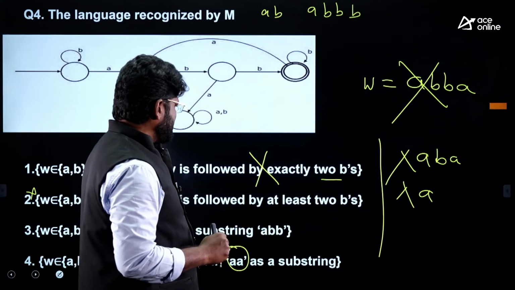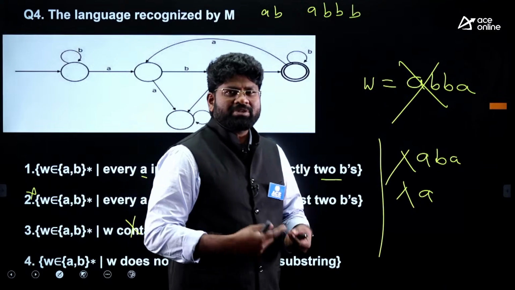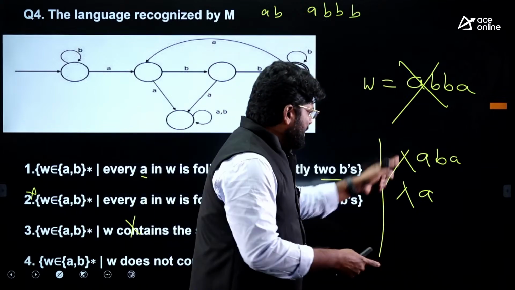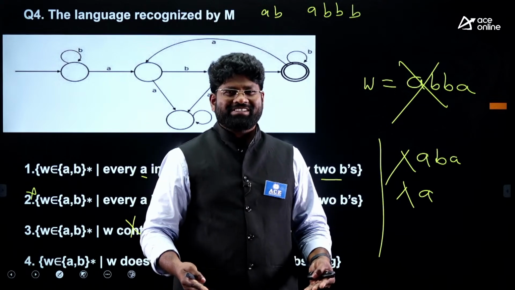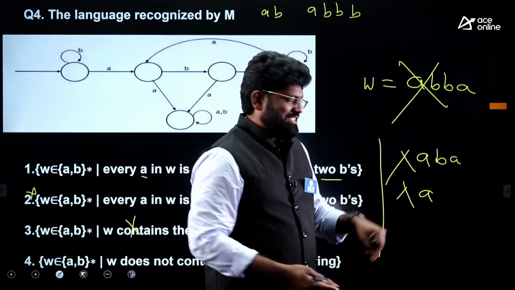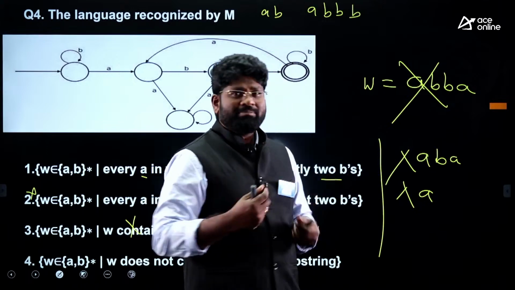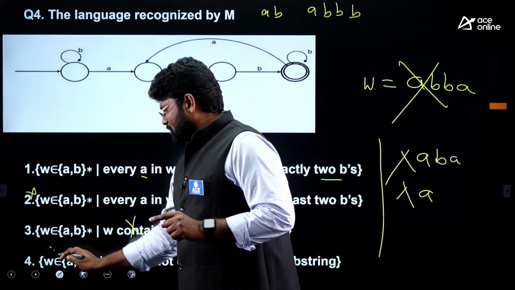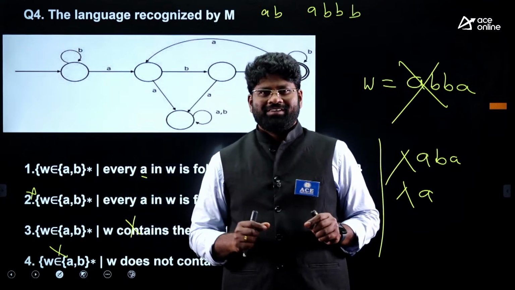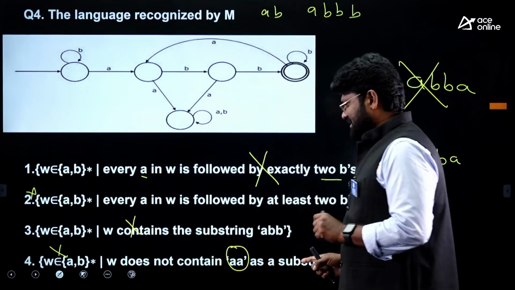As for option number 4, they all are part of the language, but they are not being accepted. That is why 4 has failed.